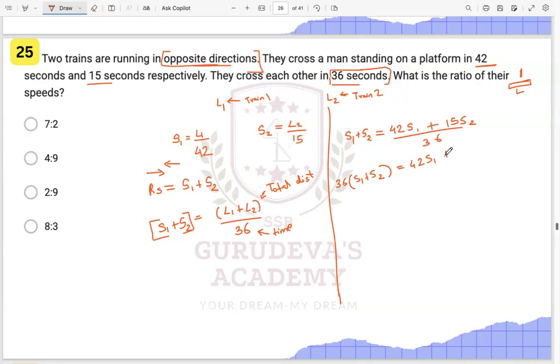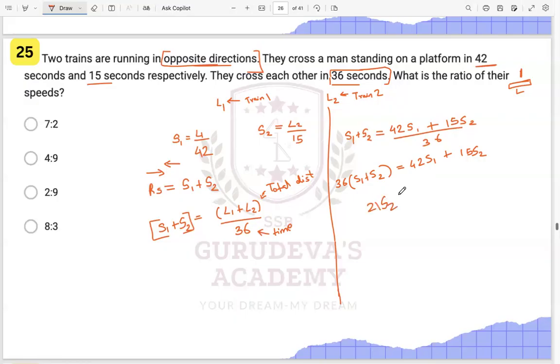We have to finally find the ratio of S1 to S2, so we will be working with S1 and S2. So this will be 36S1 plus 36S2. Taking 15S2 over here, 36 minus 15, that is 21.